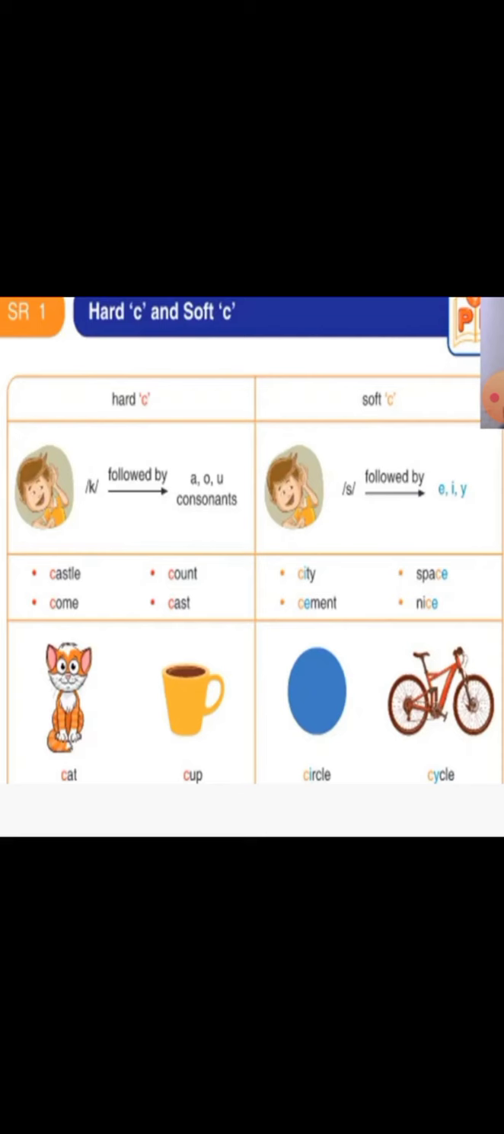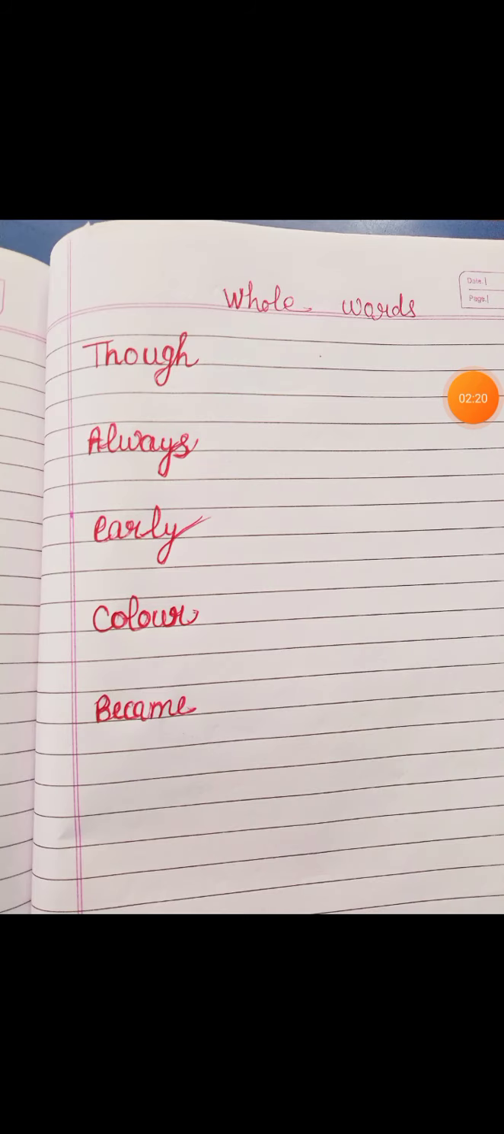After that, circle, cycle. Here you can see two C letters. The first C comes before I, so it gives the sound S, and the second C comes before L, so it creates the sound K. So these words are circle and cycle. This is all about your phonics session.